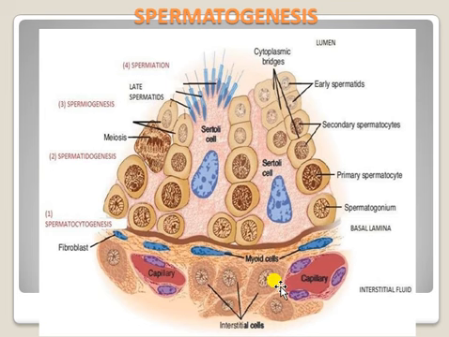See, first spermatocytogenesis, formation of diploid cells. These diploid cells form two identical diploid cells through the process of mitosis.